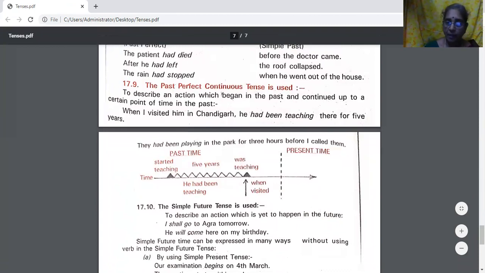So, an action which began in the past and is continuing up to a certain point of time in the past. He started teaching 5 years ago and was still teaching, isn't it? That is why everything happened before in the past itself. When I visited him in Chandigarh, what was he doing at that time? He had been teaching there for 5 years. Since 5 years, he was doing that work. For 5 years, he has been doing the same. So both the actions take place in the past.